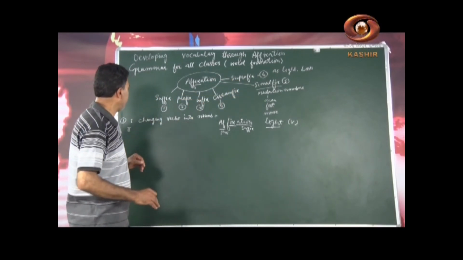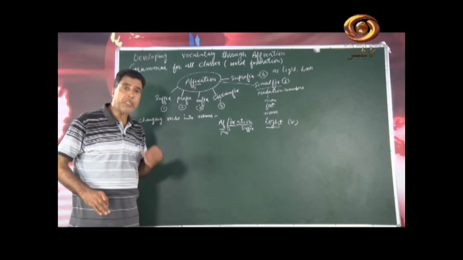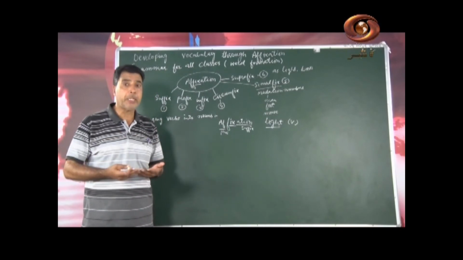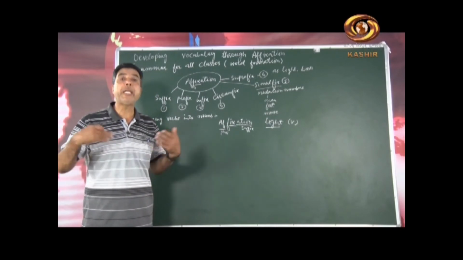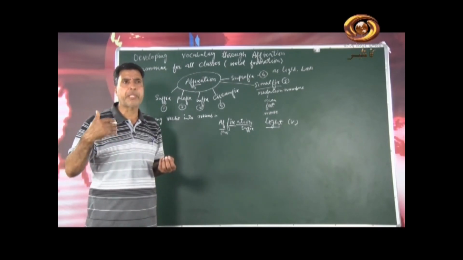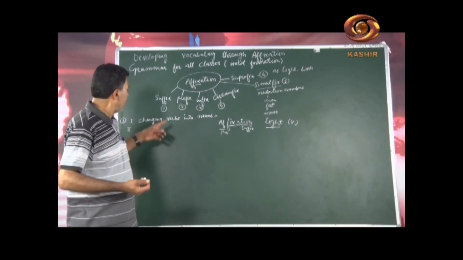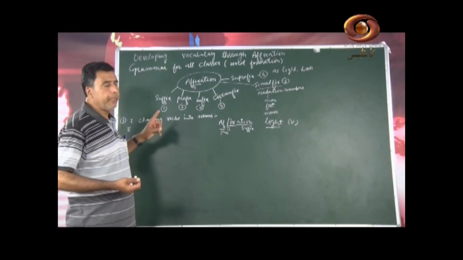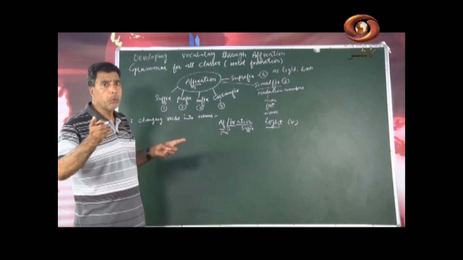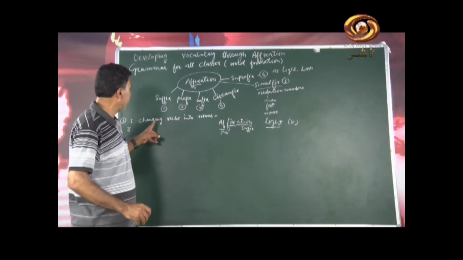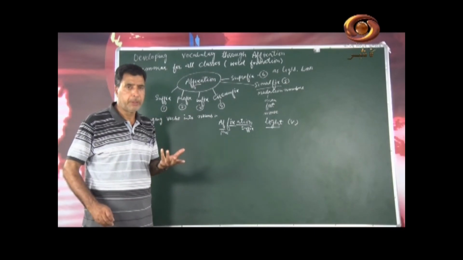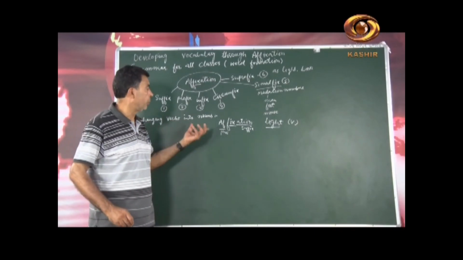Now let me come to the point. Why do we use this affixation in English? It helps us in speaking, very good. We need this to form many words, and from one word we can get many words. For example, when we add a suffix to a root word, how do we form different words? First thing, changing verbs into nouns. When a word is a verb, then we want to change it into a noun.